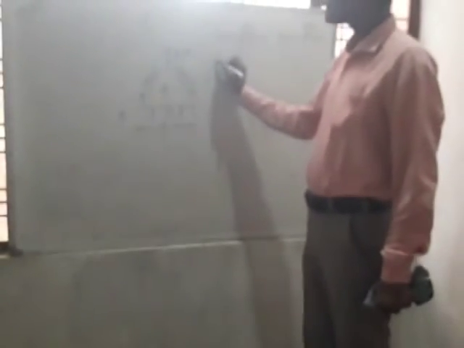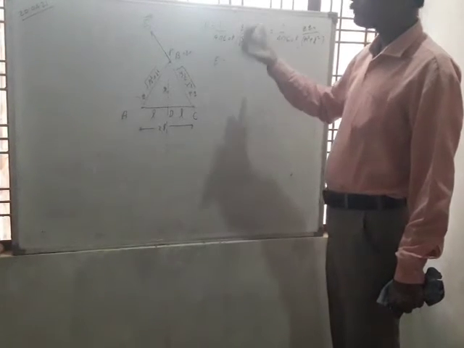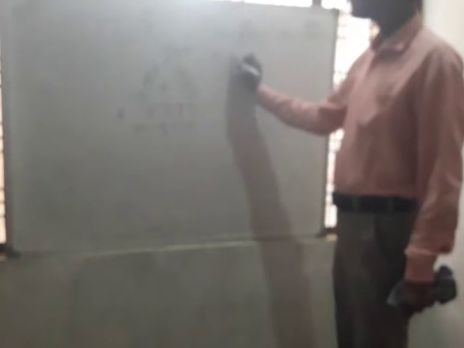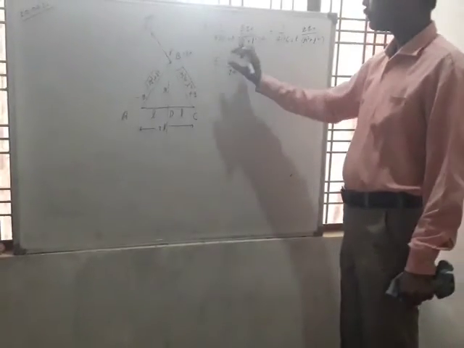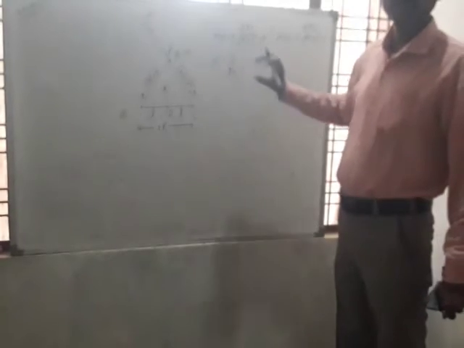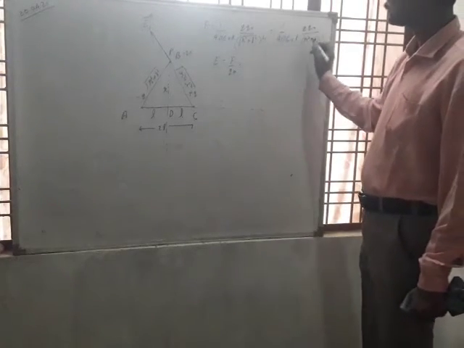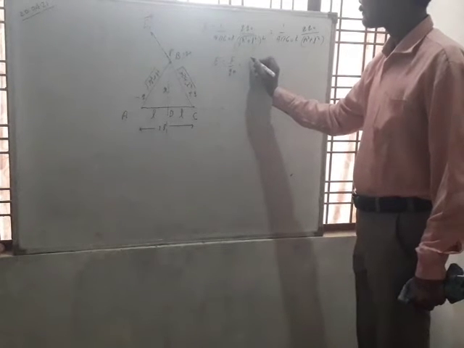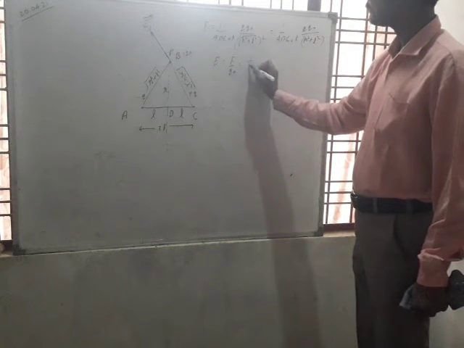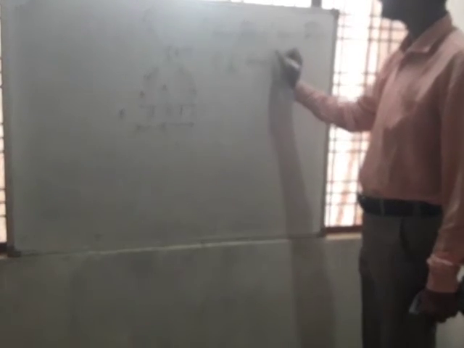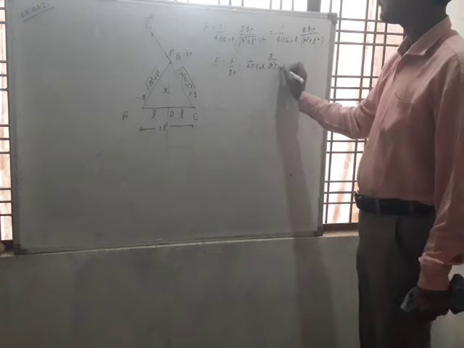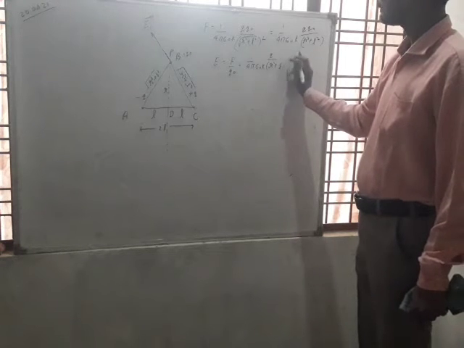Electric field intensity is defined as the force acting per unit charge, meaning F upon q naught, at point P. So the value of E will be 1 upon 4 pi epsilon naught times q upon r square plus l square.